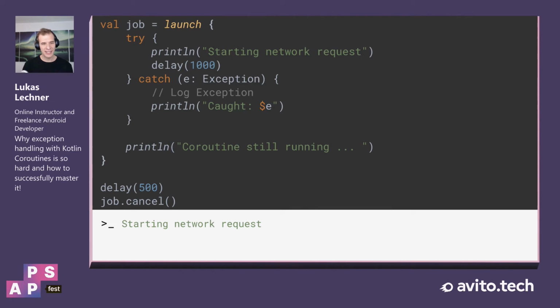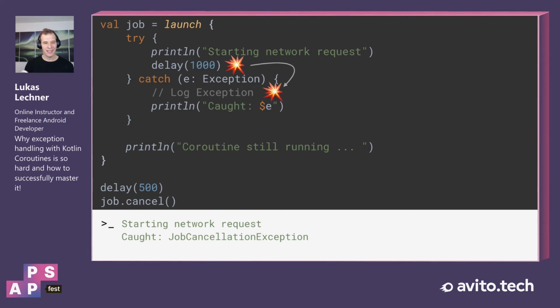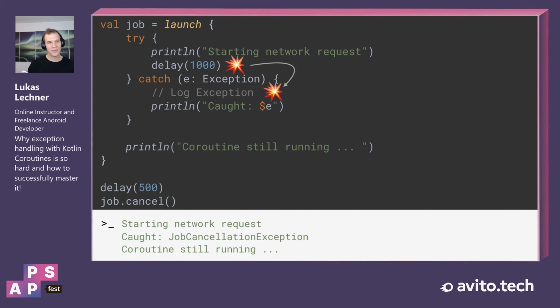And after 500 milliseconds, the cancellation exception will actually be thrown in the delay function. However, since we catch all exceptions and we handle it directly in the coroutine, the coroutine doesn't complete exceptionally. But instead, the coroutine keeps on running. So coroutine still running will be printed out. So again, we introduced a problem here by adding a try catch in our coroutine.